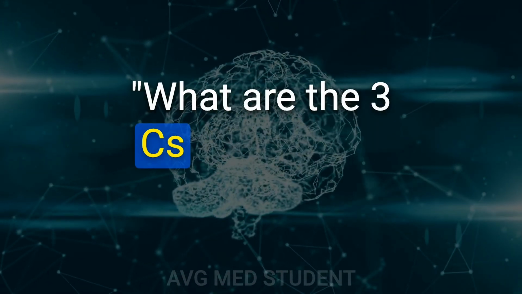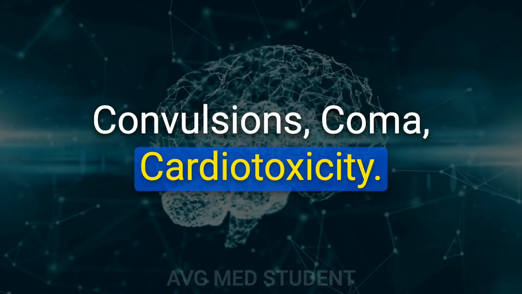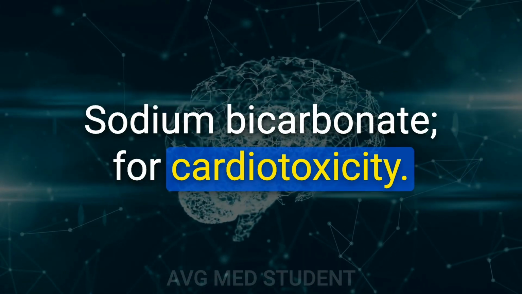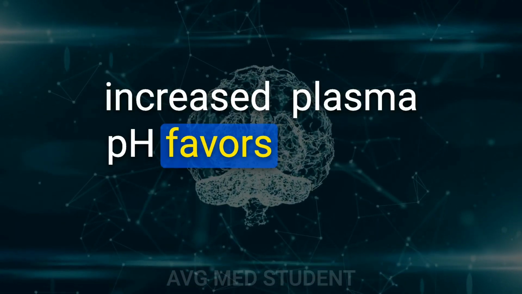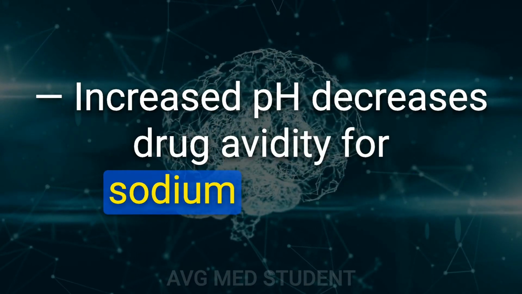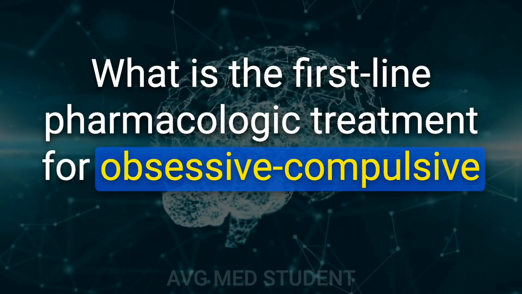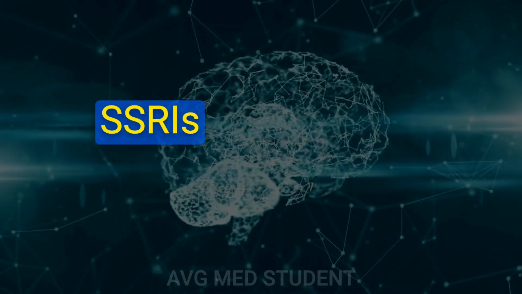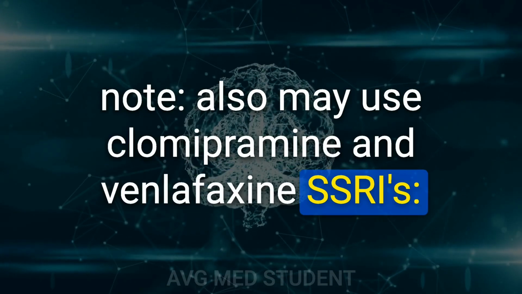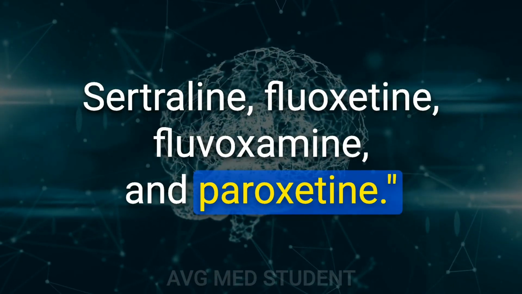92. What are the 3 Cs of tricyclic antidepressant toxicity? Convulsions, coma, cardiotoxicity. Long QT, QRS. Treatment: sodium bicarbonate for cardiotoxicity. Increased plasma pH favors an inactive form of TCA. Increased pH decreases drug avidity for sodium channels. 93. What is the first-line pharmacologic treatment for obsessive-compulsive disorder, OCD? SSRIs, for example sertraline. Note, may also use clomipramine and venlafaxine. SSRIs include sertraline, fluoxetine, fluvoxamine, and paroxetine.